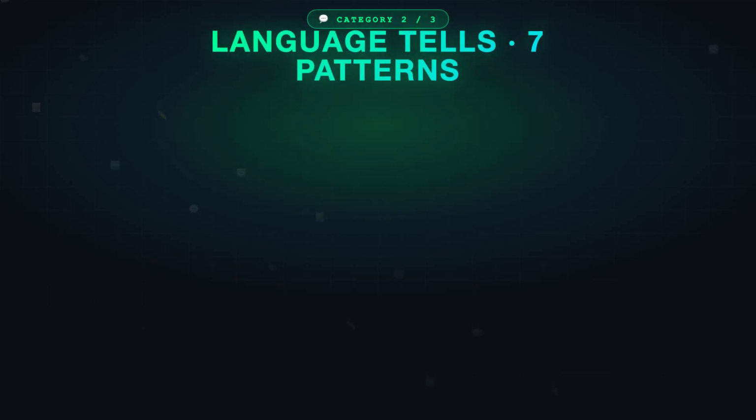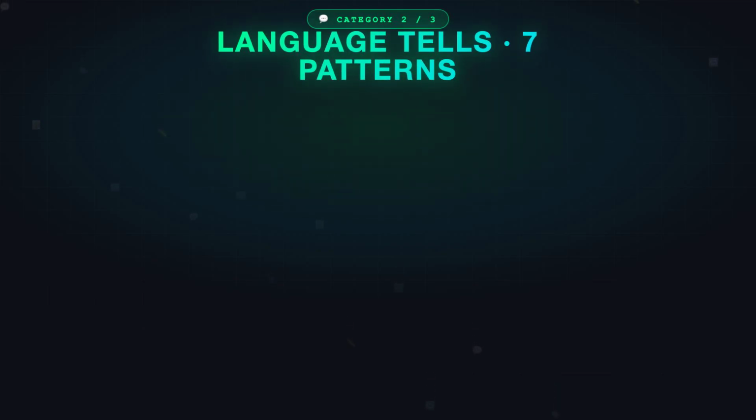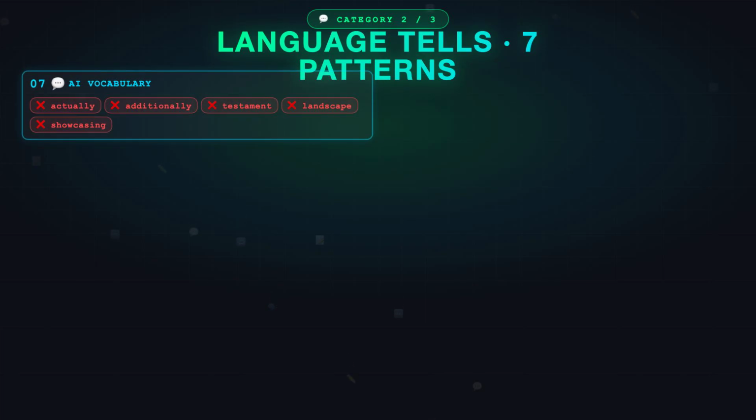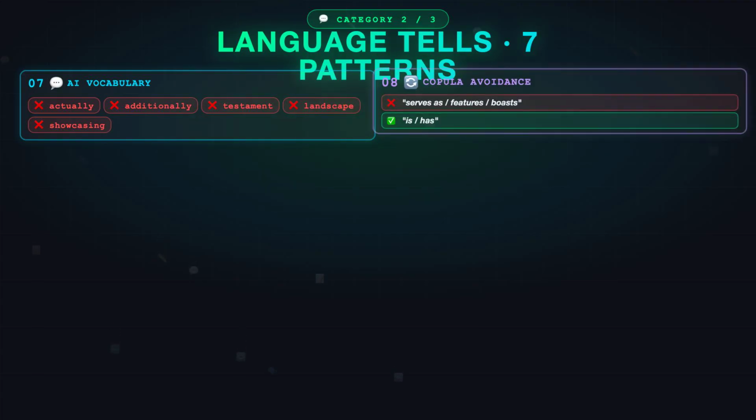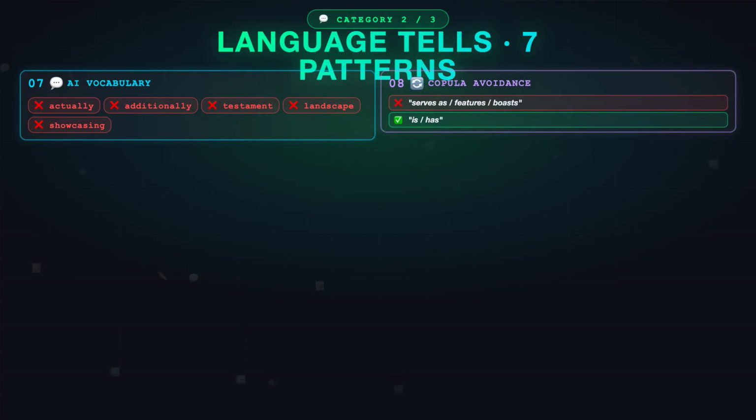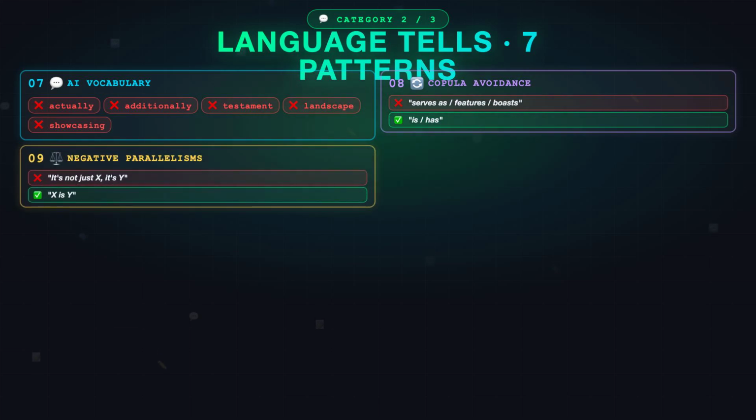Category 2. Language tells. 7 patterns. Pattern 7. AI vocabulary. Words the model loves. Actually. Additionally. Testament. Landscape. Showcasing. Read your draft, count those, you'll be horrified. Pattern 8. Copula avoidance. AI hates the verb to be. It writes "serves as," "features," "boasts." Just say is or has.